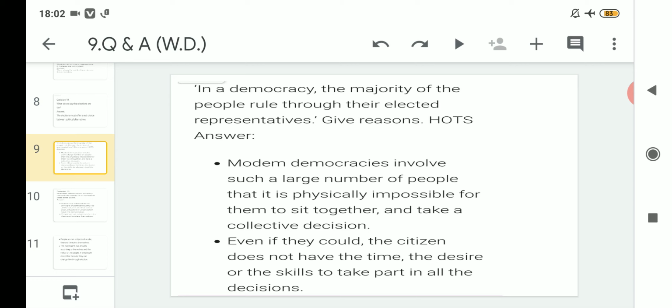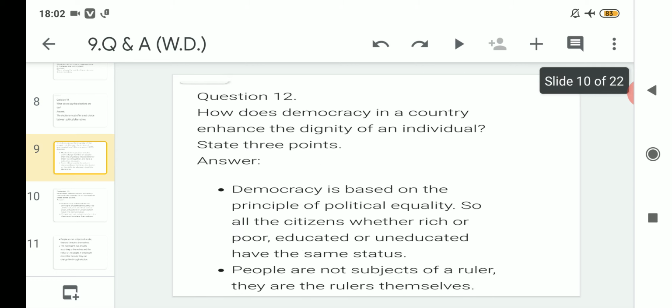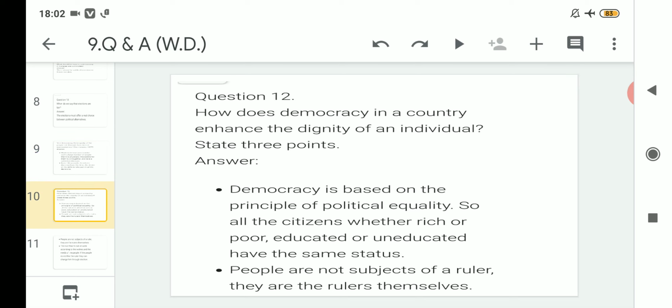All these factors would also lead to the failure of that discussion, because of the non-availability of time, desire or skills. Anything can be there. Clear?